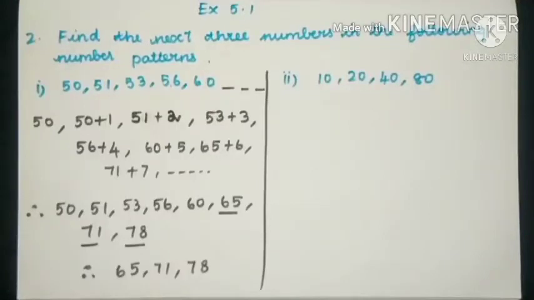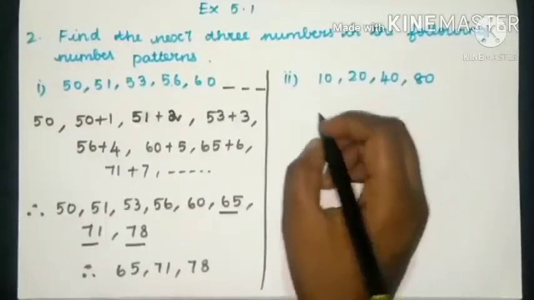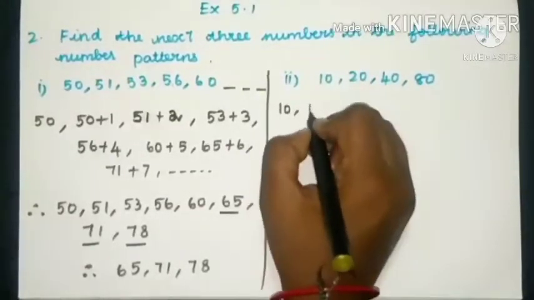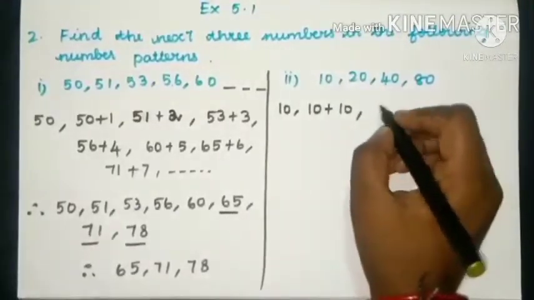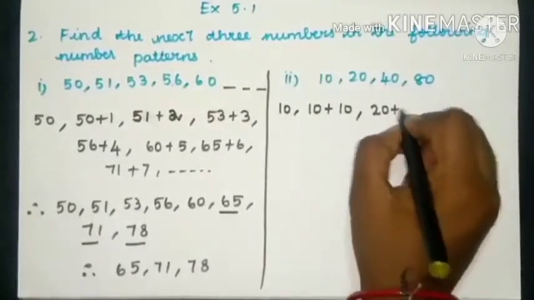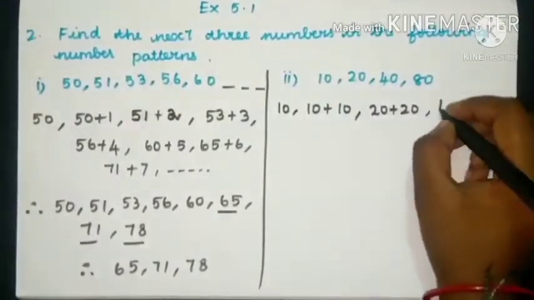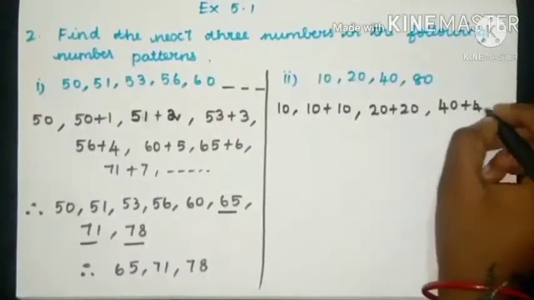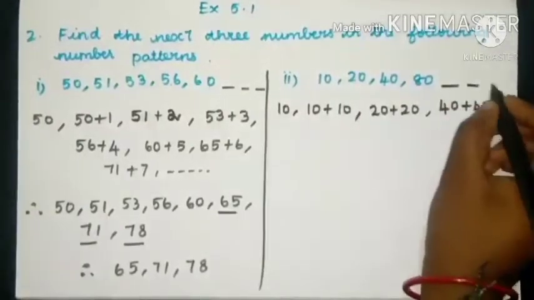10, 20, 40, 80. Students, the pattern generating these numbers is like this. 10 plus 10, you will get the answer as 20. Okay, 20 plus 20, you will get the answer as 40. And then 40 plus 40, you will get the answer as 80. And then you have to find the next 3 terms.